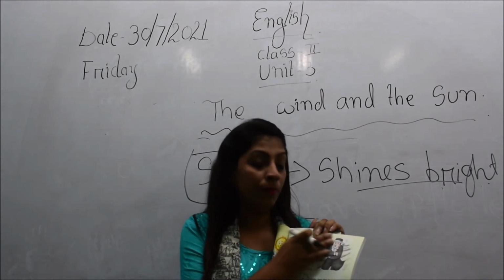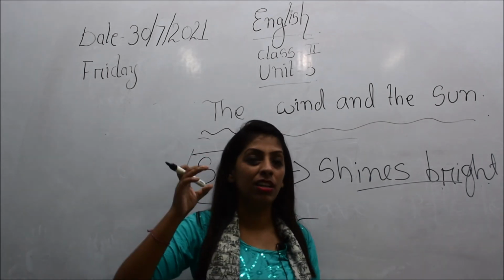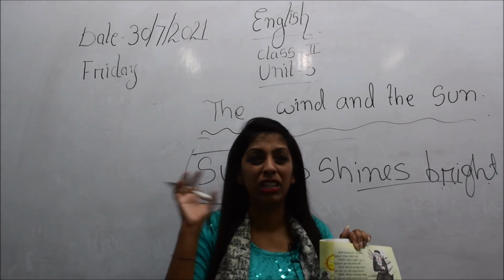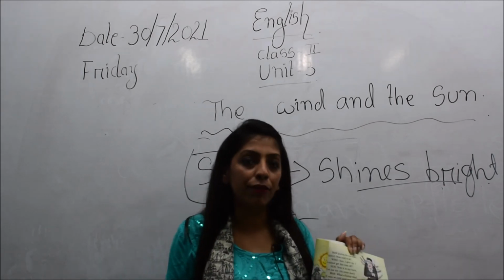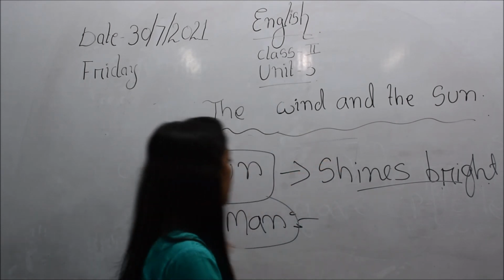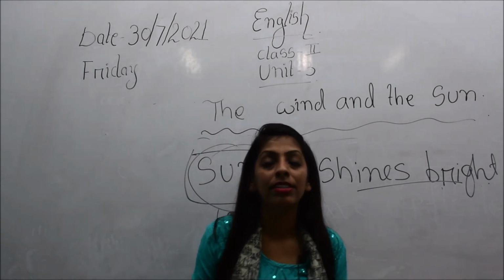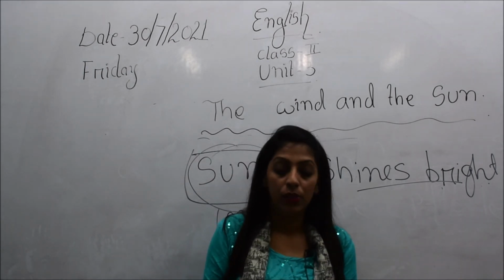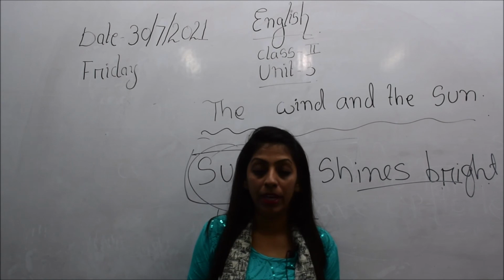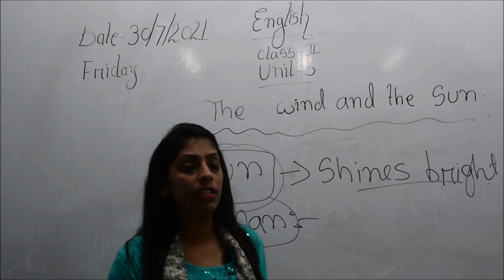Previously he was wearing a coat, and then the wind blew, but he did not take off his coat. Then the sun shone so hard that the man started to feel hot. He started to feel warm, and then by himself he took off his coat. So in that way, finally the sun was able to make that man take off his coat. Finally the sun said, when I have won, I have made him take off his coat. So finally the sun said, you see, wind.